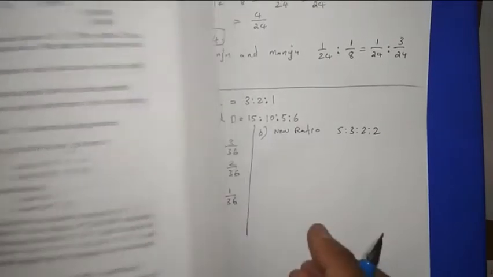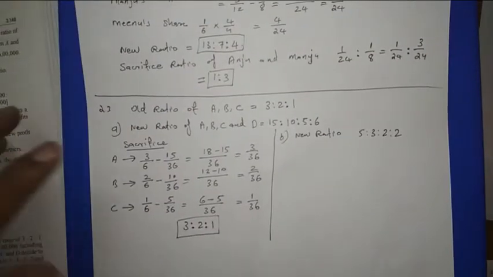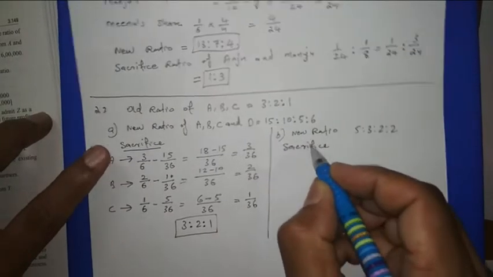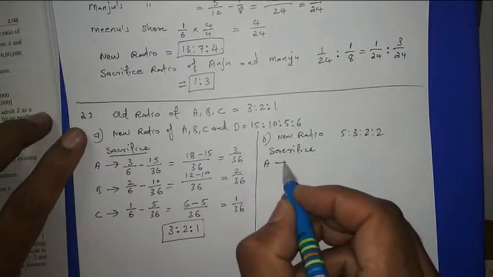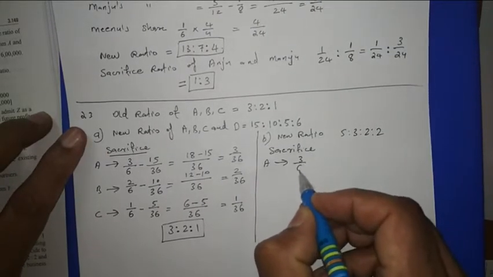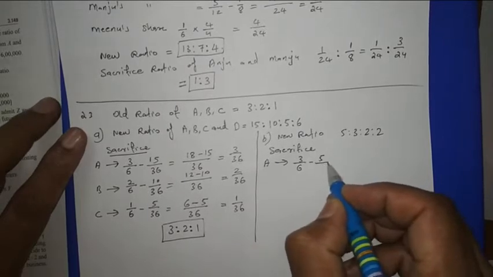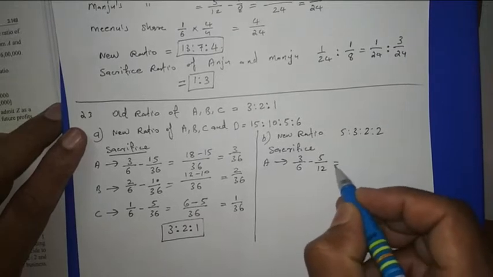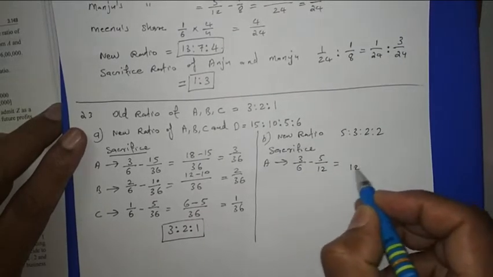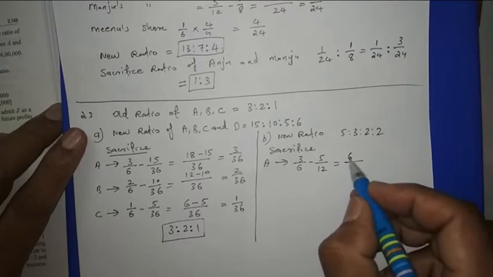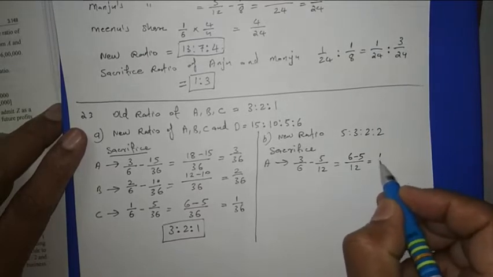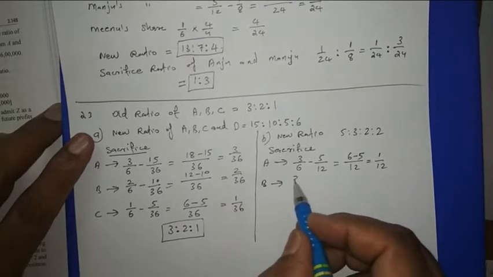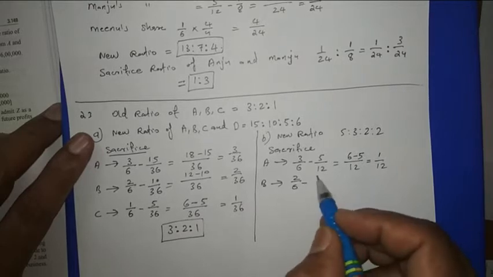Okay, this is the new ratio. Then here the sacrifice of A: old ratio will be 3/6 minus new ratio, which is 5 out of total 8, 10, 12. Then here the LCM is 12. It will be 6 minus 5, 1/12.